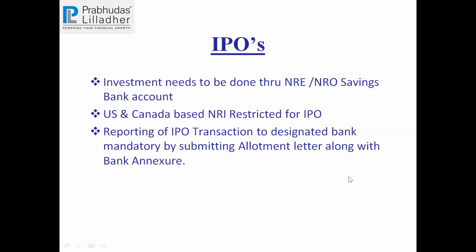What I mean by that is, for calculation of TDS purposes, it is one. For example, someone has bought Reliance Industry at 1,000 rupees with some other broker, and then you buy Reliance Industry through PL at 1,500, and then through PL you sell it for 1,700. For the bank, purchase price is 1,000 rupees and selling price is 1,700. They will not understand who has bought, whether the purchase was done through Prabhudas or through XYZ broker. They will take it as one client. So the reporting part remains one, but all the balances and all that will be separate.